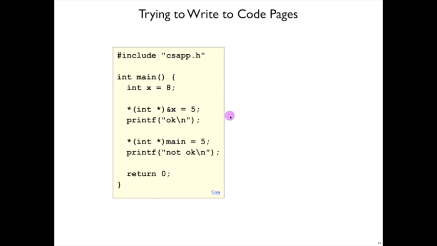This program will illustrate those different permissions. So here I've got a local variable x, which I can set to 5. I can take x's address and set it to 5. This is a long way of writing x equals 5. But I can't take the address of the function main and set that to 5.